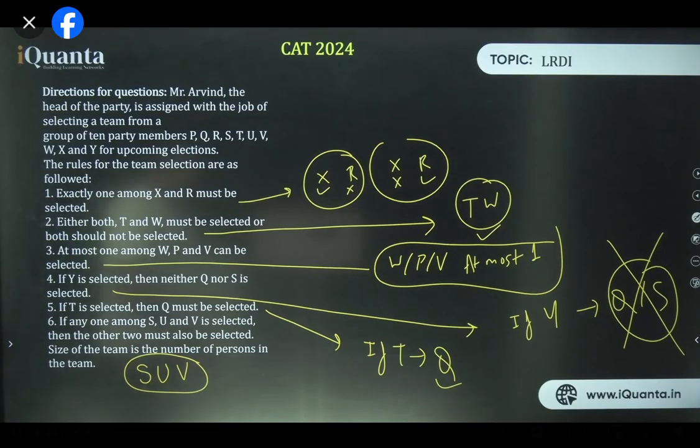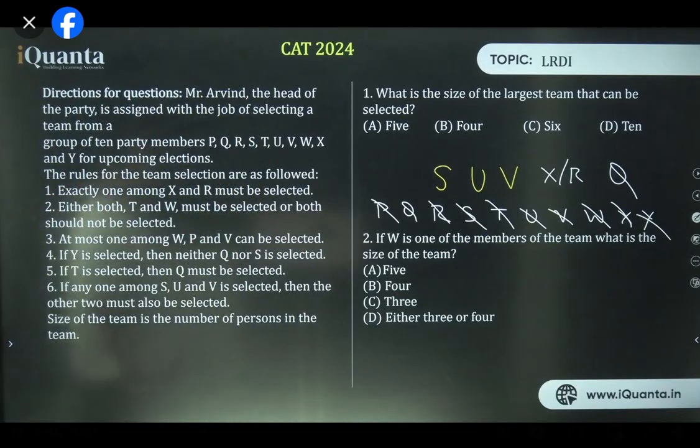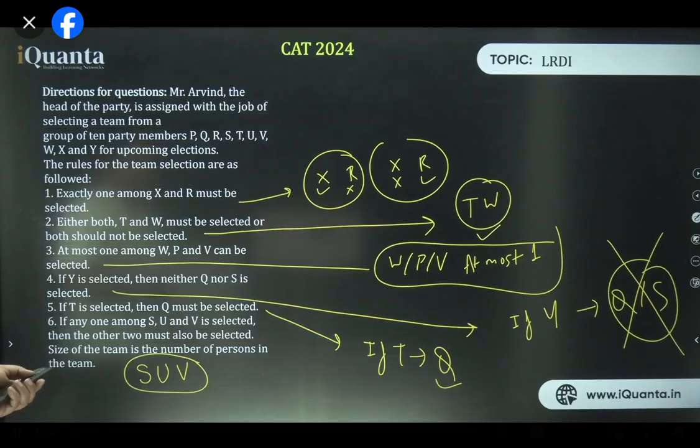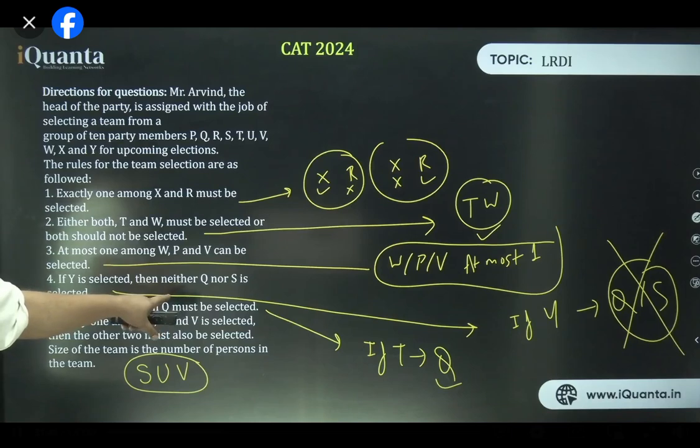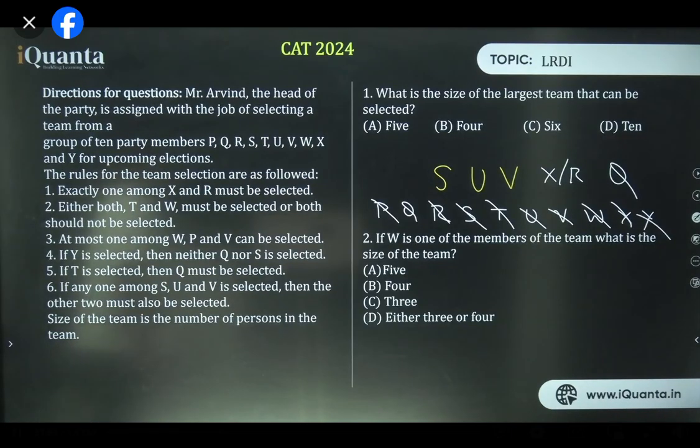All right. People are saying Q should not be there. Why not? Q can come. If Y is removed, so what? If Y is selected, then neither Q nor S is selected, but Y is not there. So Q and S can be there.